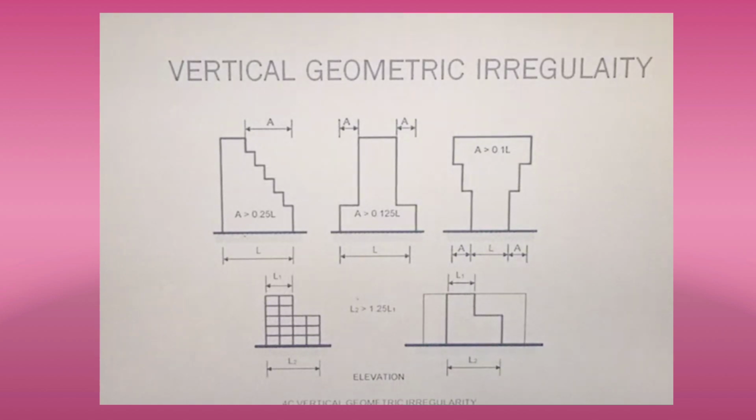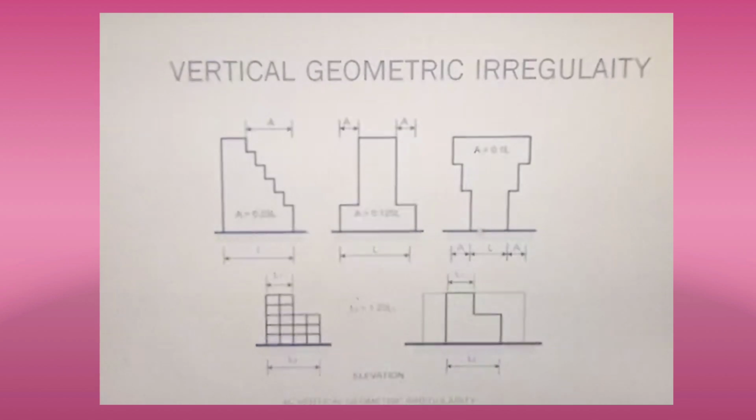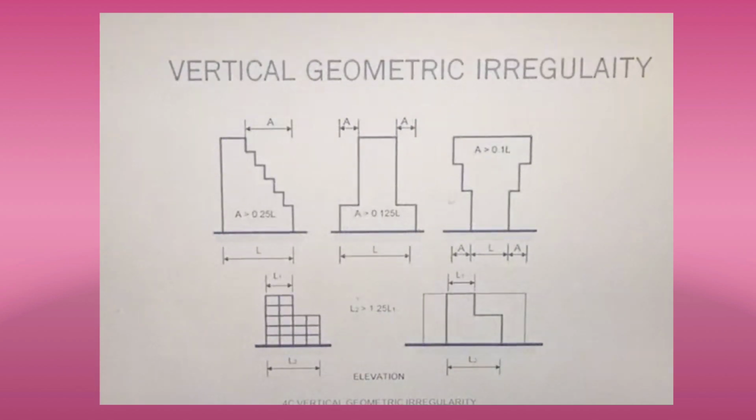This vertical geometric irregularity is because of irregular geometries of buildings. In IS 1893-2016 they have given some irregular geometries of buildings. Here you can see in the figure I have shown some irregular geometries of buildings. These are given in IS 1893-2016, and I have cropped them from there and taken them here.